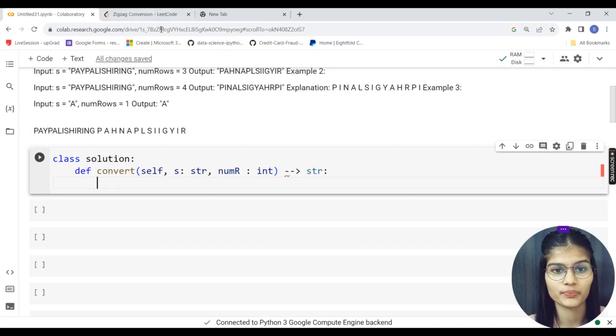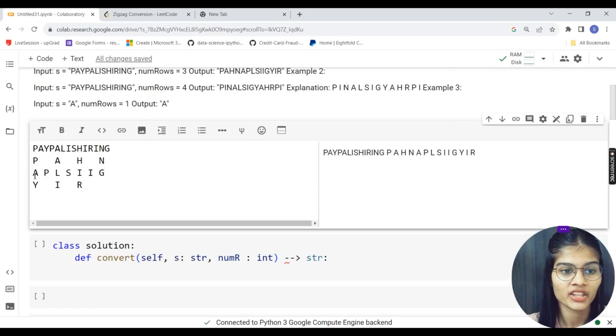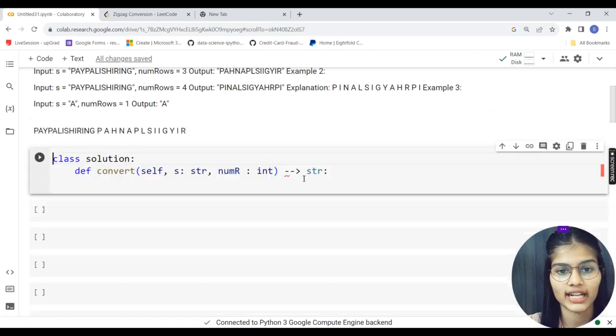Now, first of all, I would be writing the code for calculating how many times a zigzag will repeat. As an example, if I take this one, for me the zigzag repeated 1 time, 2 times, 3 times, and yeah, right, 3 times it was completely repeated over here. Fine. So this is what we have to check first of all.